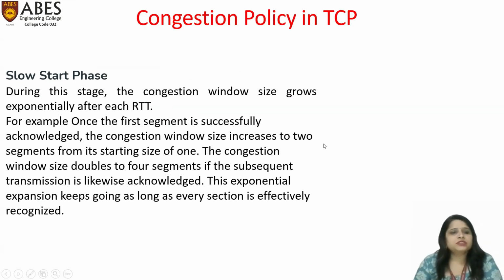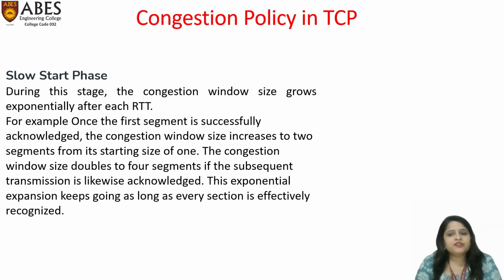First, we'll discuss the slow start phase. In the slow start phase, the congestion window size grows exponentially after each RTT. It means round trip time: sending a segment and receiving an acknowledgement of that particular packet. This is the first phase of the congestion control policy. Initially, the maximum segment size of the TCP window is 1. It means the sender can send one segment to the receiver and the receiver will acknowledge it.